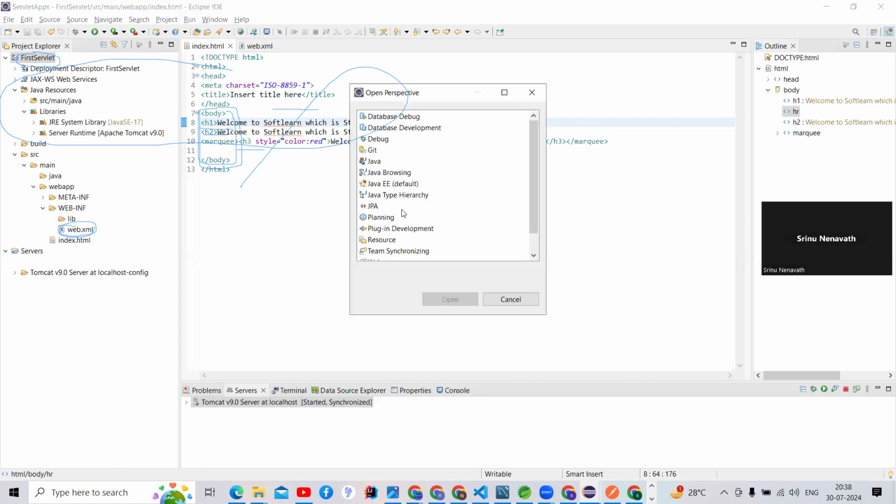See here, this is Java EE, the enterprise edition. Check whether this option comes in your Eclipse. If it does not, then download Eclipse for Java EE. Today itself, please install this Java EE.